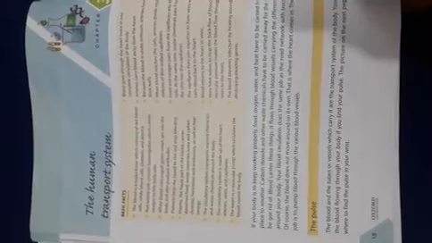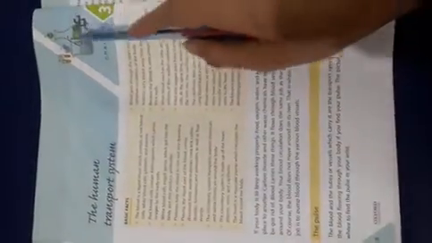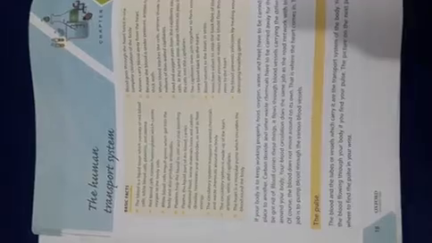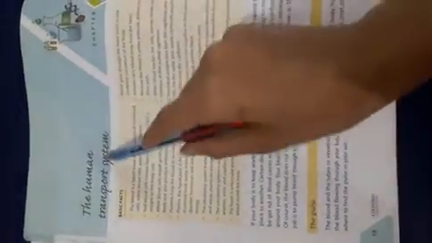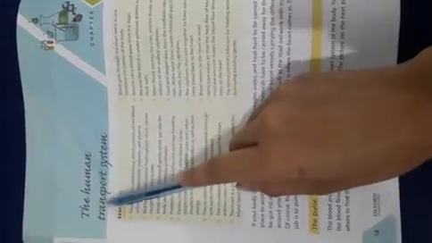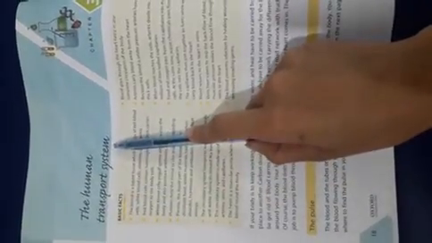Students, today we are going to start with unit number 3, the human transport system. Now what does this mean, the human transport system? We have all heard this term, the transport system.